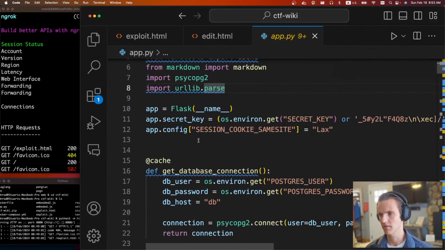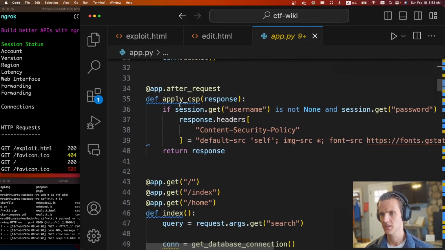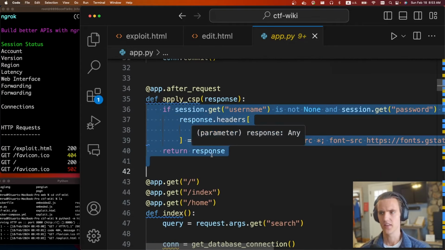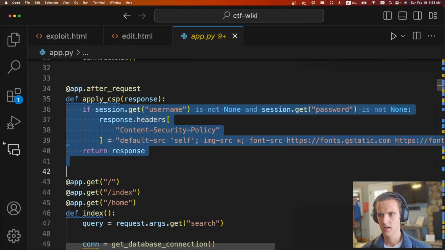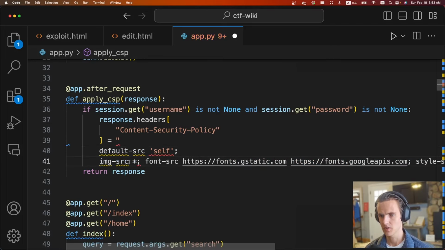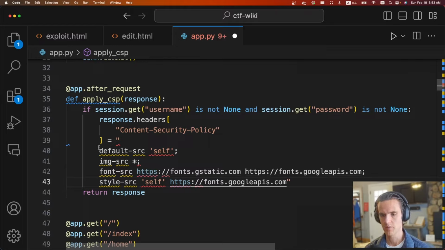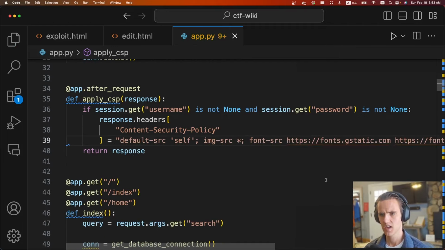There's some more strange stuff. This is important, which we'll come back to in a second. The other strange thing is there's this content security policy, and the content security policy is only applied if we are logged in. So it's default source self, image source star, font source, and then style source. We do have script source self, which should be interesting, but there weren't really any obvious attack vectors. And yeah, there's just not too much.